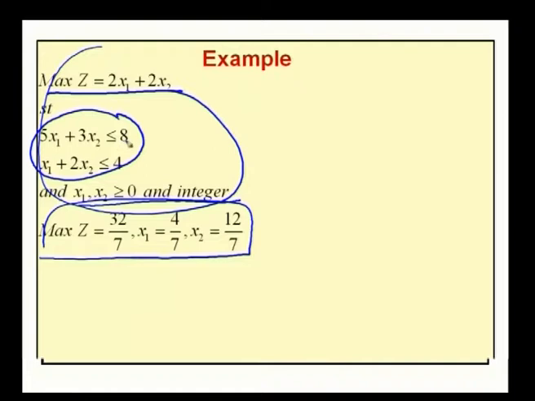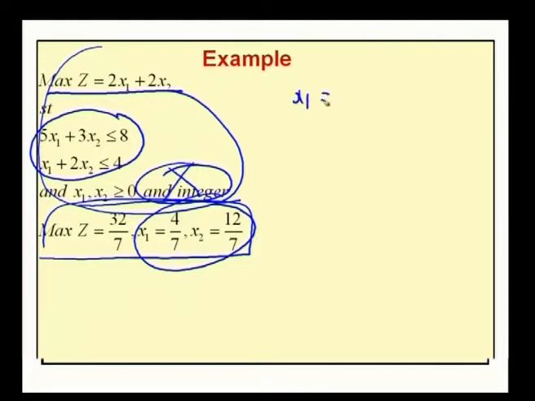Here for this integer programming problem, by considering this as a continuous LPP, by temporarily ignoring the integer constraints, we get the optimum solution as maximum z equal to 32 by 7 with the values of x1 equal to 4 by 7 and x2 equal to 12 by 7. Here the optimum solutions are obtained, but the optimum solutions are not integers.